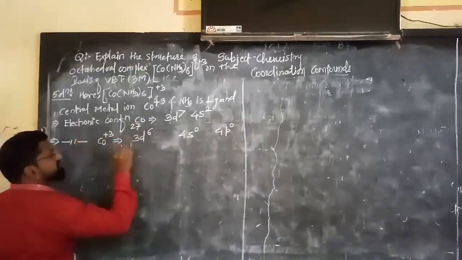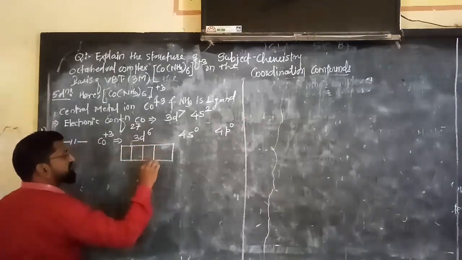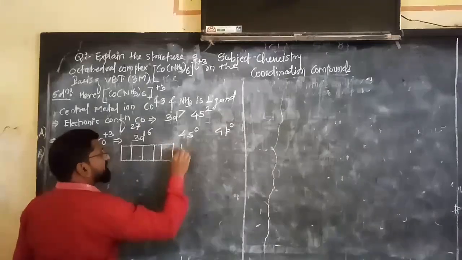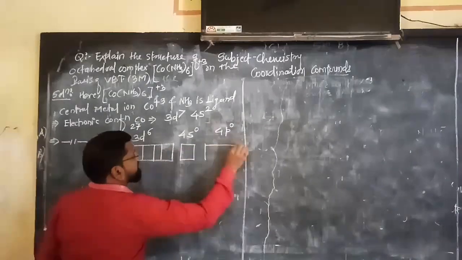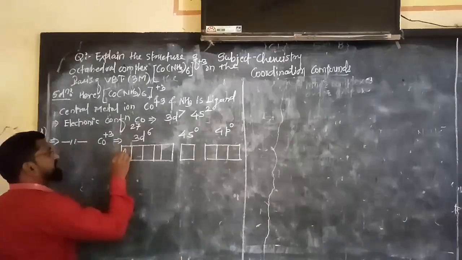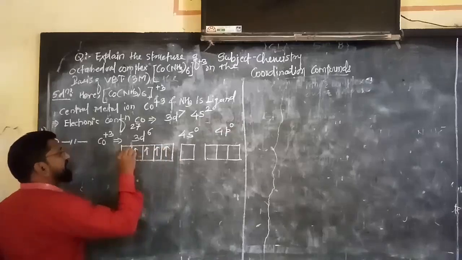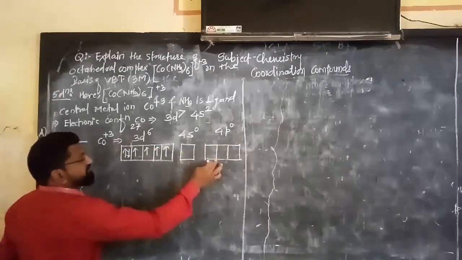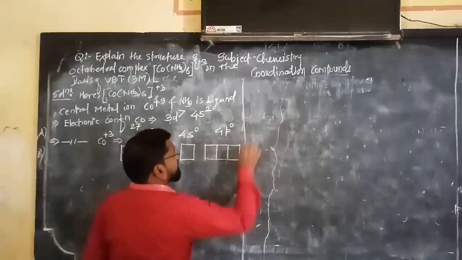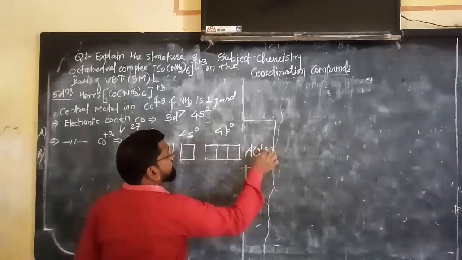So it will be like this: 1 2 3 4 5, and like this: 1 2 3. So 3d6, how to fill? 1 2 3 4 5 and 6. This is empty. So all these are the atomic orbitals or the metal's orbitals.